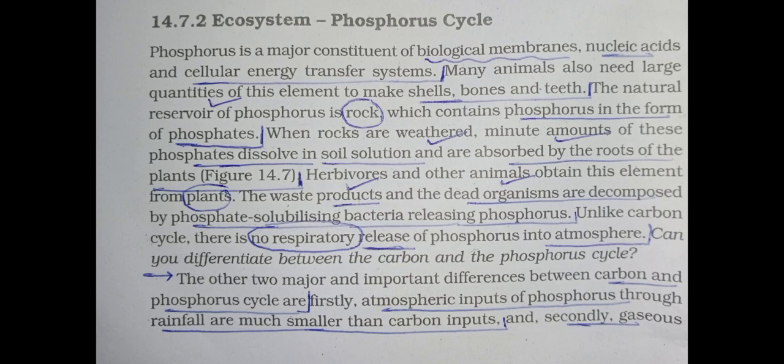Unlike the carbon cycle, there is no respiratory release of phosphorus into the atmosphere. So two differences are there. The first one is that the input of carbon is maximum, input of phosphorus is minimum. And the second one is that the gaseous exchange of phosphorus is none, unlike carbon.